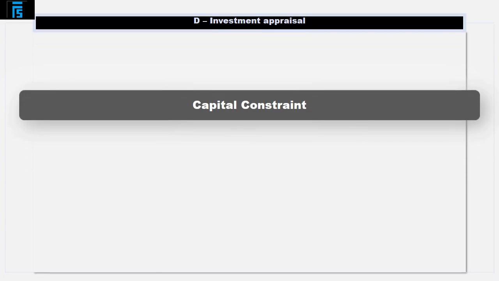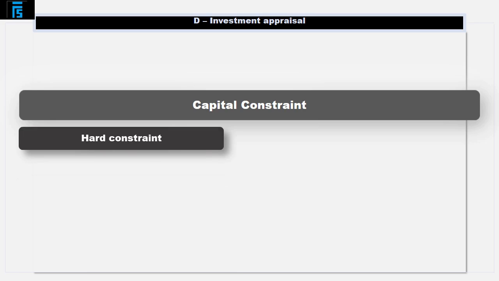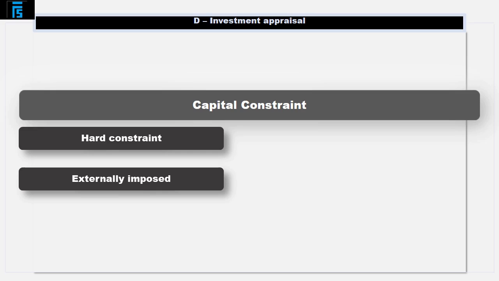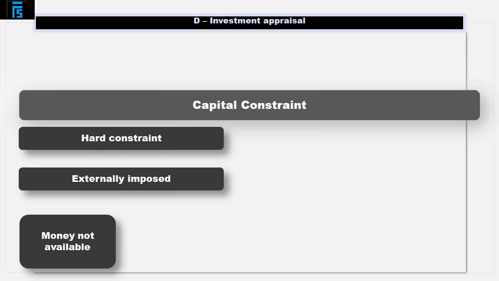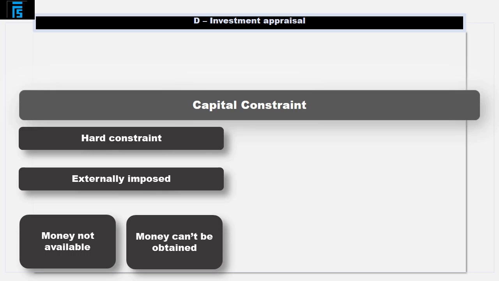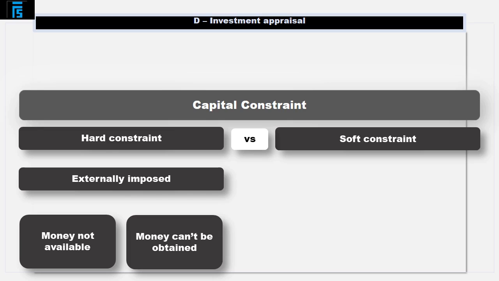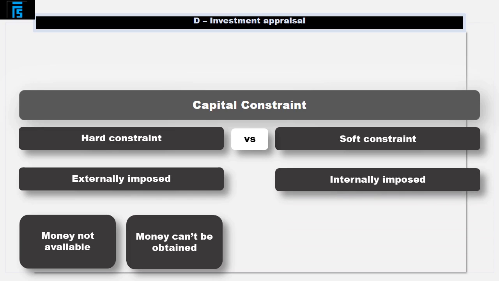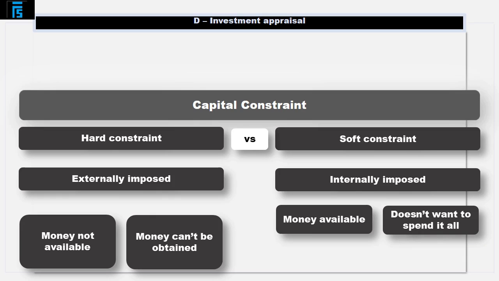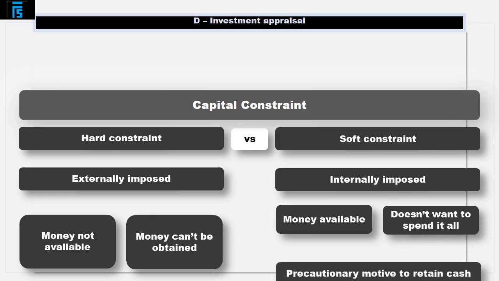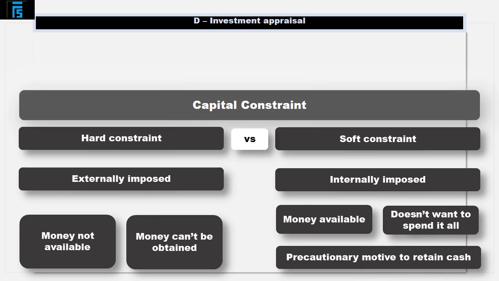Firstly, let's consider why we have a constraint in the first place. The capital constraint can be described as hard, which means it's externally imposed. This means the money isn't there and that it can't be obtained in time. It could also be described as soft, which means it's internally imposed. This generally means the money is there, but self-discipline means the company doesn't want to spend it all. It may, for example, want to put some aside in case of difficulties.